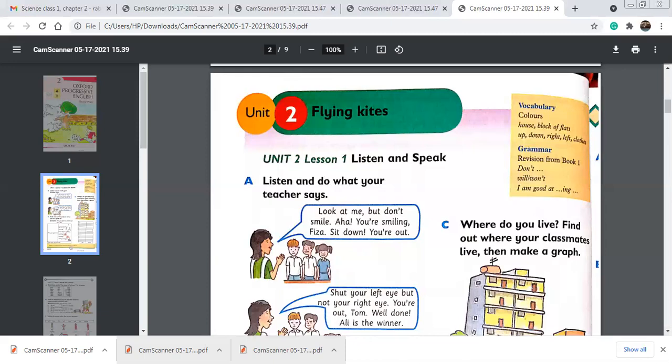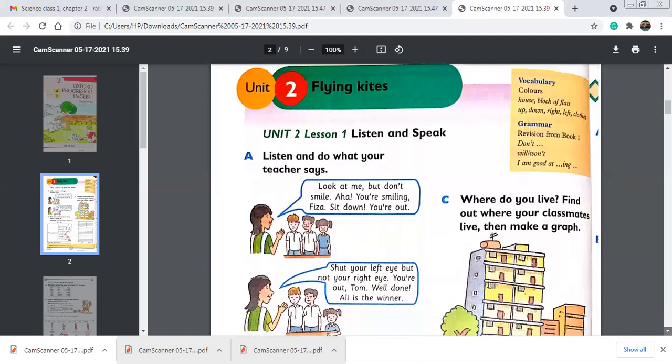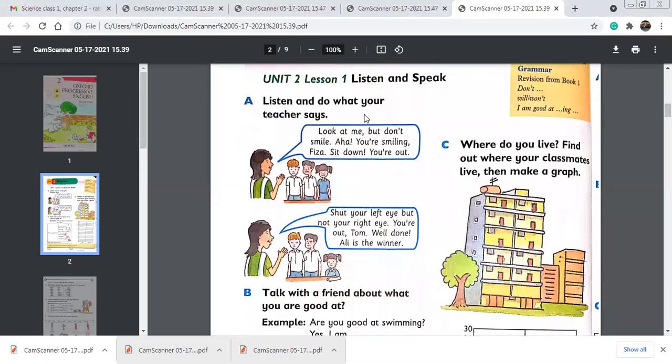Listen and speak. Lesson 1, listen and speak. Exercise A is listen and do what your teacher says. So this is a speech bubble and it is pointing towards the teacher. This is the teacher and these are the students. Look at me, but don't smile. Teacher is saying, look at me, but don't smile.